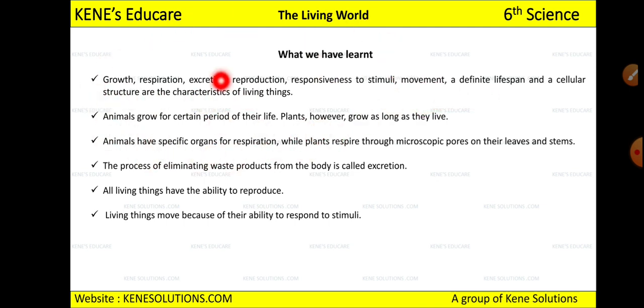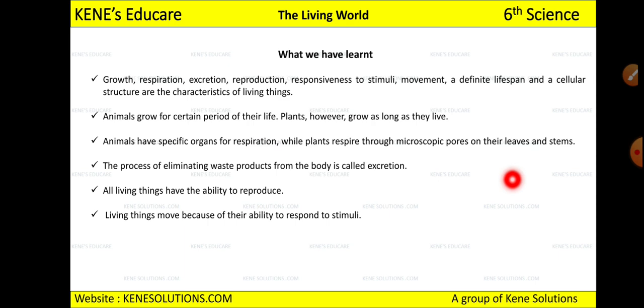And we came to know that these are the important characteristics of living things. Then we saw that animals grow for a certain period of their life, and plants grow as long as they live. Animals have a specific organ for respiration, while in plants you can't see a respiratory organ, but there are some microscopic pores present on the leaves and stems that help them in the process of respiration.